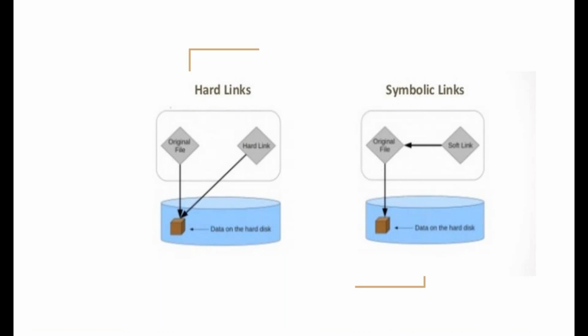These are the symbolic representations. This is your original file. This is your hard link, and your inode points to the data on your hard disk. This is your data on the hard disk, and these are the pointers to the data on the hard drive. Similarly, this is the soft link that points towards your file, and the original file is pointing towards the data on your hard drive.